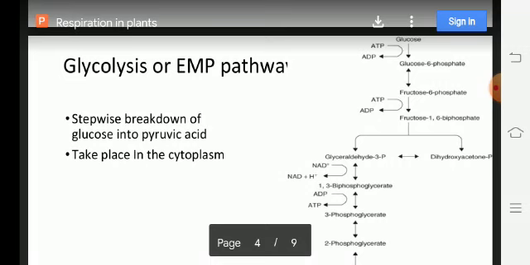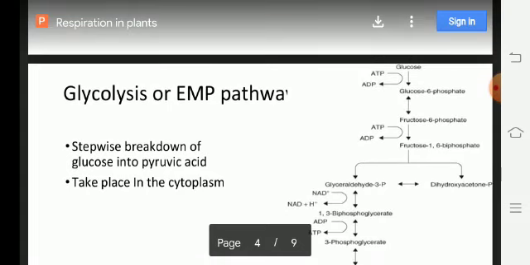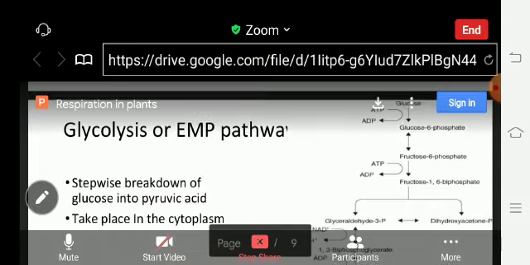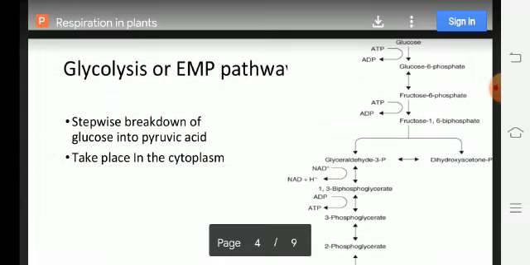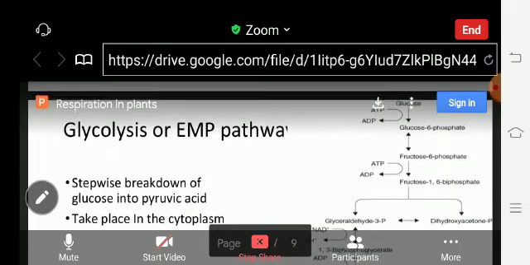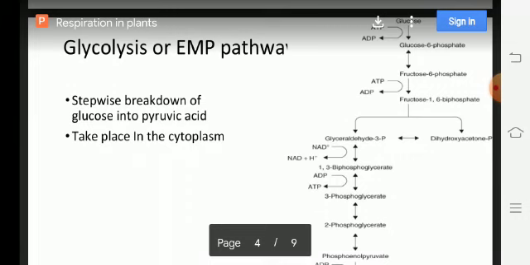Now we'll understand it step by step. The first step is that glucose is phosphorylated. Just observe the schematic representation. The first product is glucose, which is phosphorylated. Phosphorylation means the addition of a phosphate group.